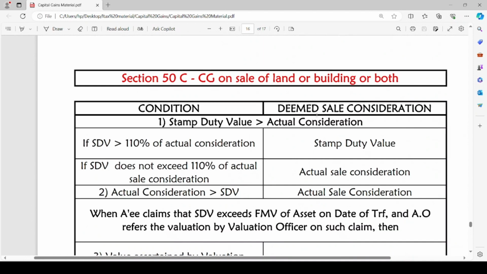So, from this deemed sale consideration value, we are going to reduce any incidental expenses to arrive at net sale consideration. From such net sale consideration, we are going to reduce cost of acquisition or improvement or indexed cost of acquisition or improvement. If there is any exemption available under section 54, we are going to reduce such amount to arrive at capital gain on sale of land or building or both. This is how capital gains are computed on sale of land or building or both. The first step, the full value of consideration or deemed sale consideration, how it is determined, that is what we have learnt in section 50C.